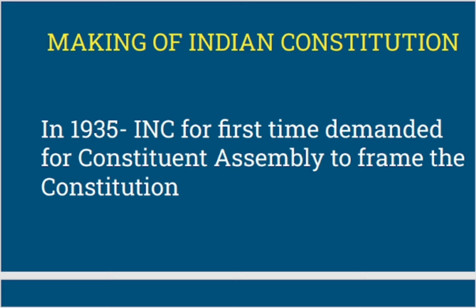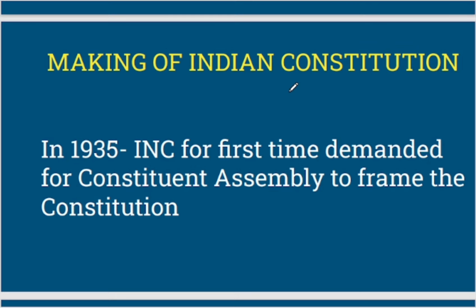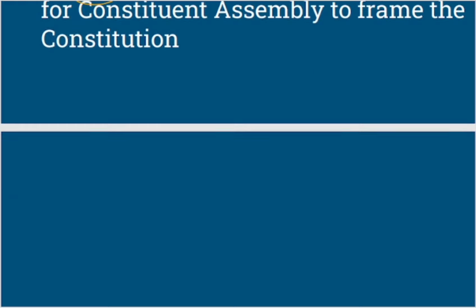So we should first discuss the background of the Constituent Assembly. In year 1935, Indian National Congress for the first time demanded for Constituent Assembly to frame the Constitution, right? So you need to know the year, who demanded for it, and who was the first to demand. So it was Indian National Congress, right?